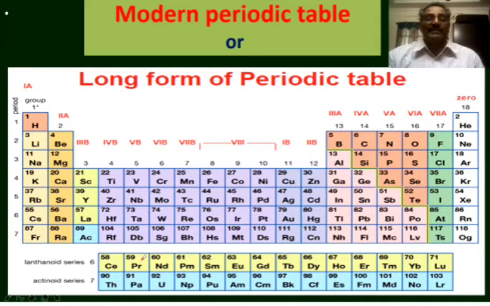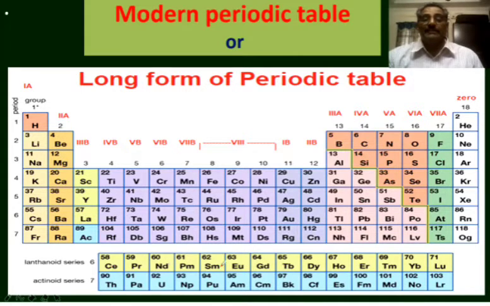The 14 lanthanides and 14 actinides are shown separately at the bottom of the periodic table. Actually, the positions of these elements, with atomic numbers from 57 to 71, that is from lanthanum, cerium to lutetium.